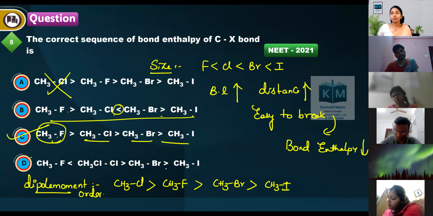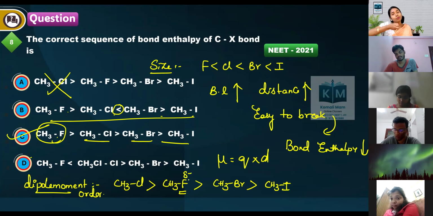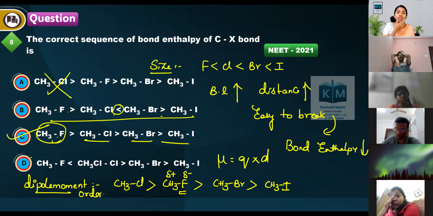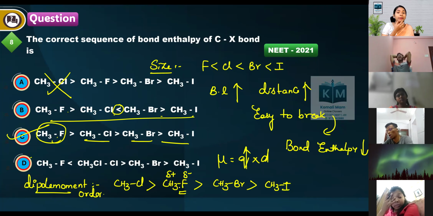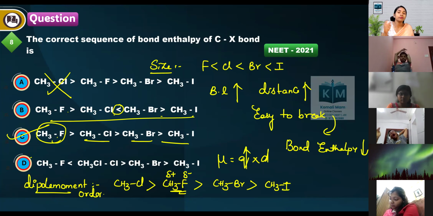Why this exception? Because dipole moment mu is equal to Q times D. As fluorine is more electronegative, when it pulls the electrons, it gets more negative charge, and carbon gets more positive charge. The charge is more, but because of higher electronegativity, the bond length between carbon and fluorine is less.